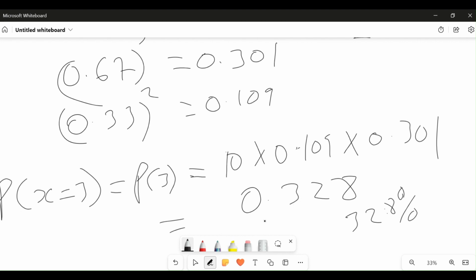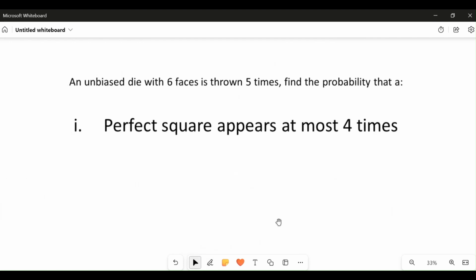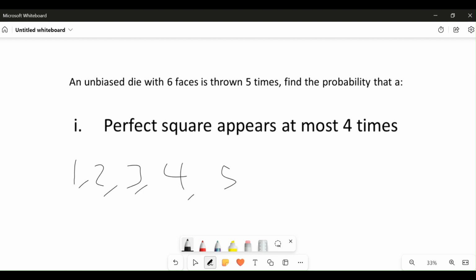All right, let's check the other part of this question. The other part is the probability that the perfect square appears at most 4 times. What we have to do first is find the perfect squares. Don't forget we are dealing with a die, so we have 1, 2, 3, 4, 5, then 6.